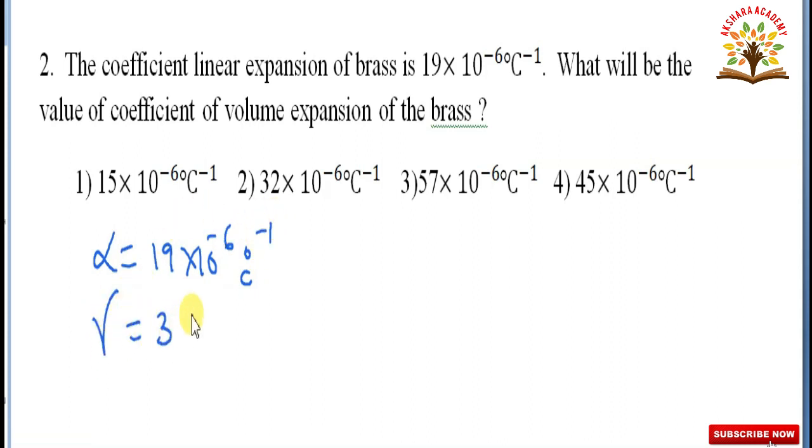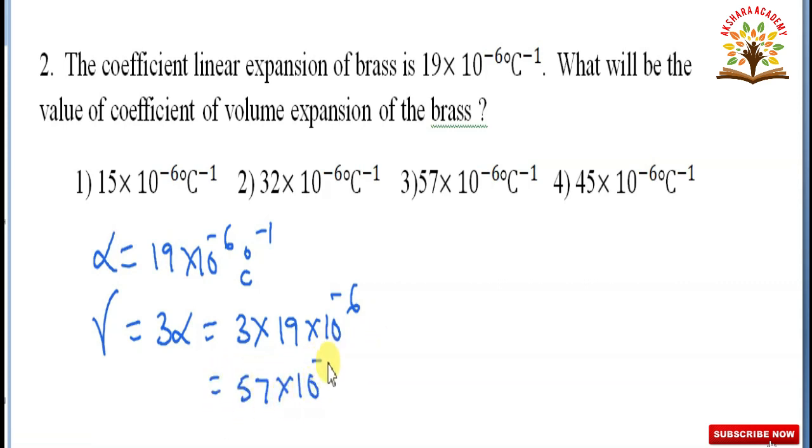Gamma is equal to 3 alpha, 3 into 19 into 10 to the power of minus 6. 19 times 3 is how much? 57 into 10 to the power of minus 6 degree centigrade inverse. So, in these options which is correct?